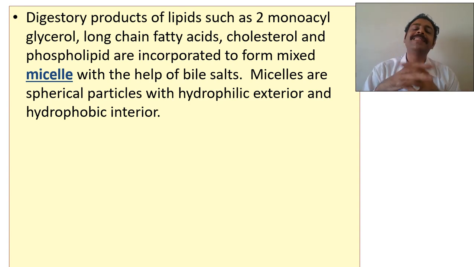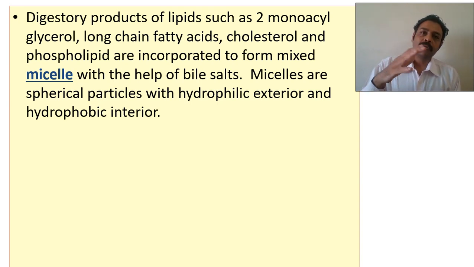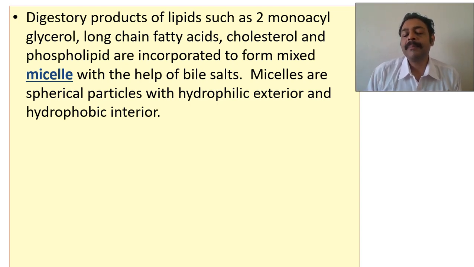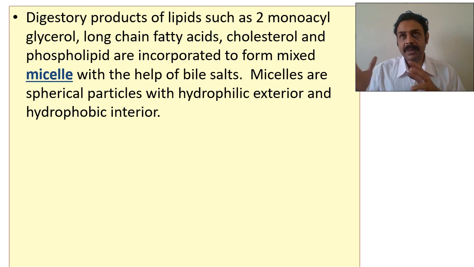So you coat it with a hydrophilic surface. How do you prevent cold? By wearing a sweater. Similarly, to make the absorption happen, we need bile salts. Bile salts are made up of sodium glycocholate, taurocholate, potassium glycocholate, and so many others. They are amphipathic in nature. So when they coat the fats, cholesterol, esters, monoacylglycerol, and free fatty acids, what happens? Outside there will be a hydrophilic area. Inside there will be a hydrophobic core.